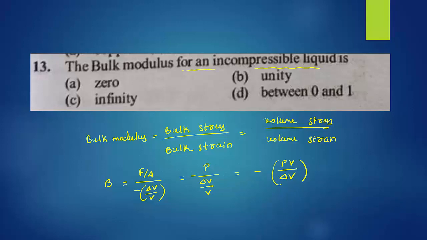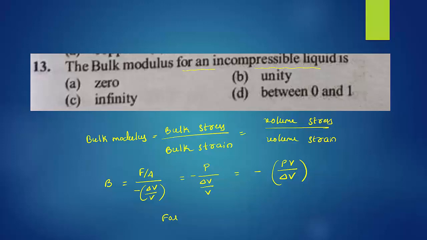Come to the question. The bulk modulus for an incompressible liquid: when we apply force, there is no compression of the liquid. So for an incompressible liquid, what is the value of delta V? Change in volume. Whether volume changes, is the volume compressing here?